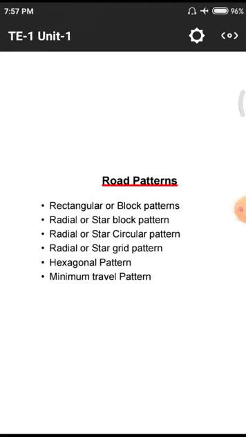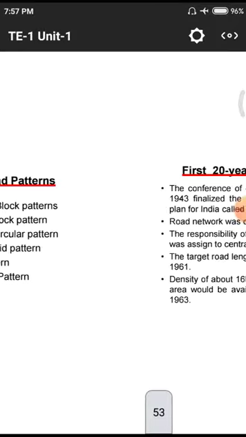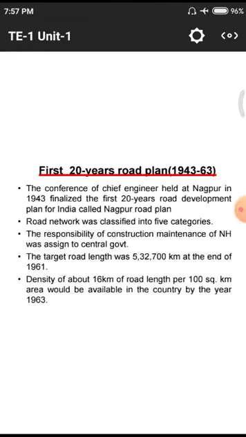In the previous class, we discussed different road development plans. That means the first 20-year road development plan, the second 20-year road development plan, and the third 20-year road development plan. In the first 20-year road development plan, we will discuss the major features. The duration is 1943 to 1963, and that plan was developed at Nagpur, which is located in Maharashtra. So that plan is called the Nagpur plan.